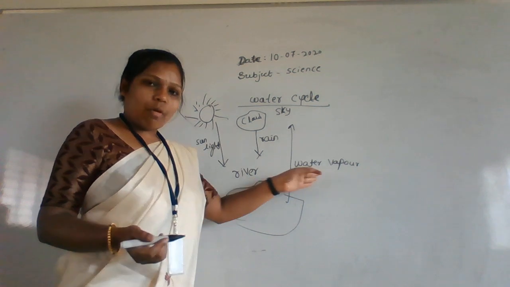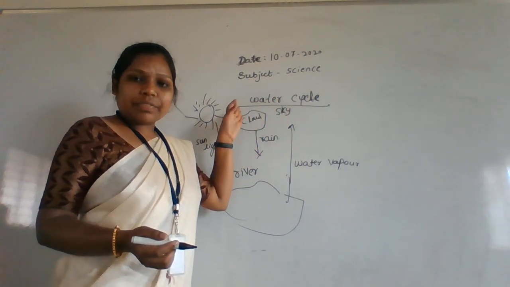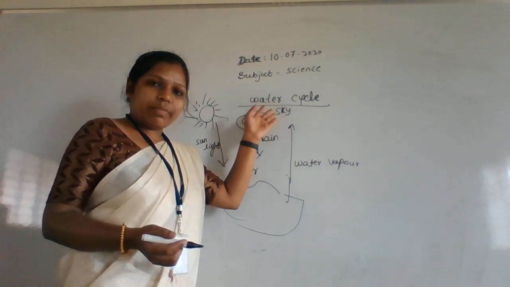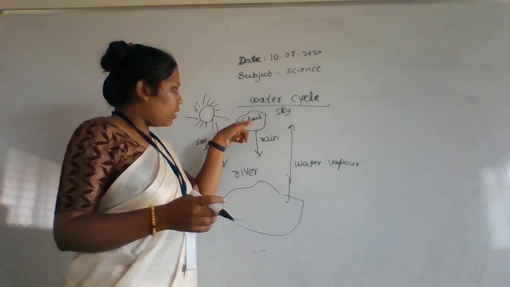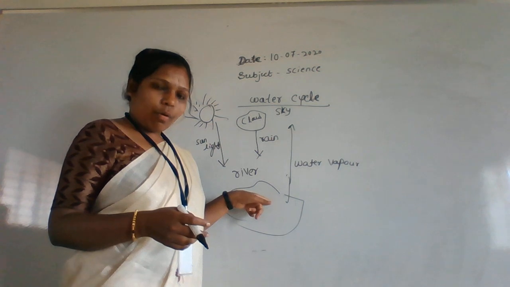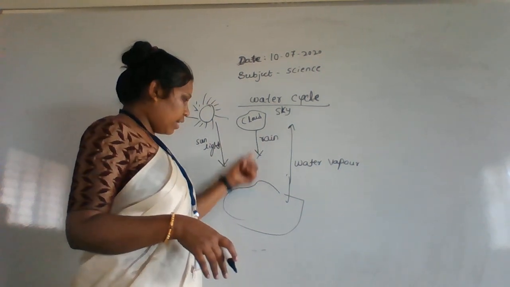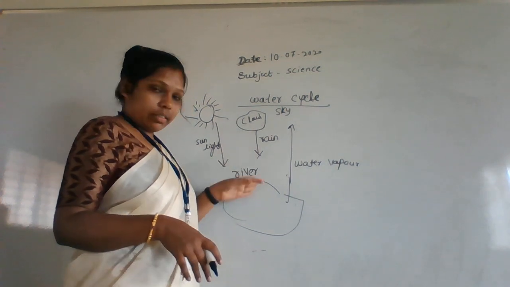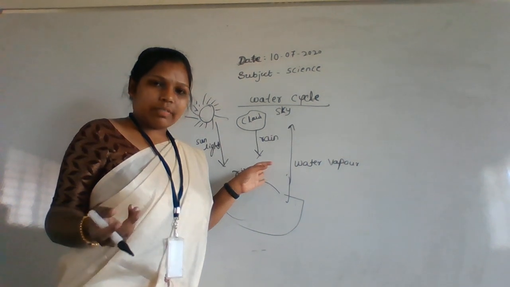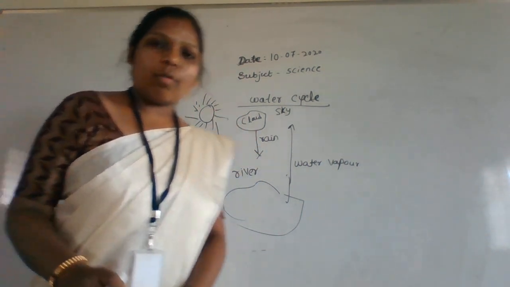After that it will become water vapors and go to the sky. Next, in the sky those water vapors will form clouds. After that it will become rain and fall down on the earth, and all the raindrops are collected in a river, pond as well as the sea. That is what happens in a water cycle.